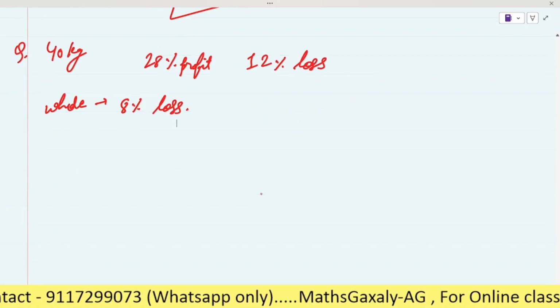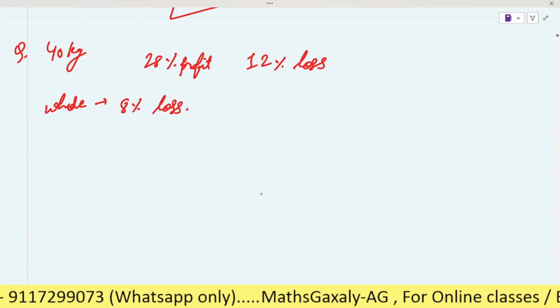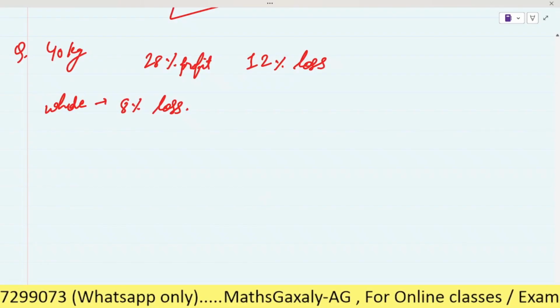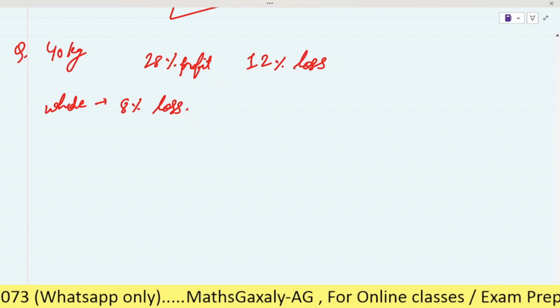Okay, Shraddha, no problem. Let's see here. As you can see, the trader has 40 kg of rice, right?